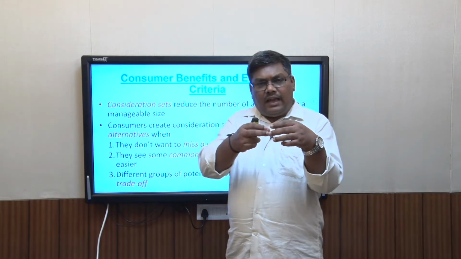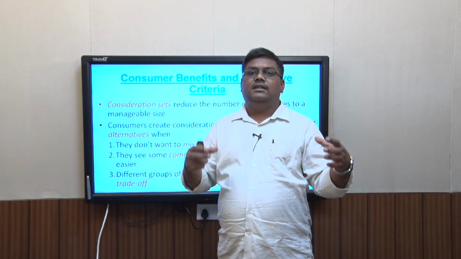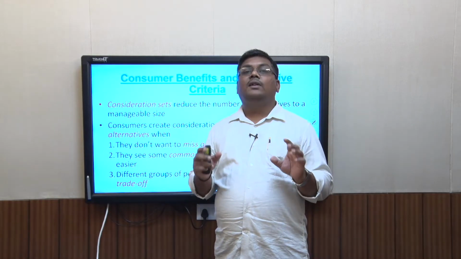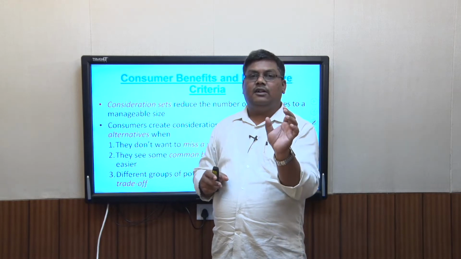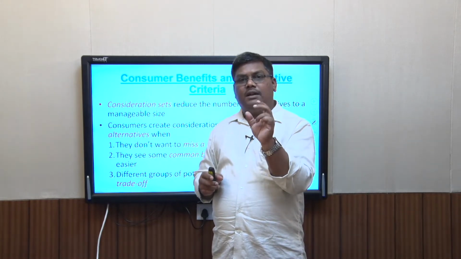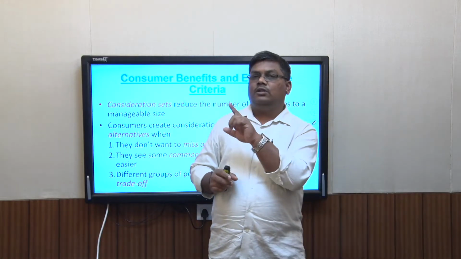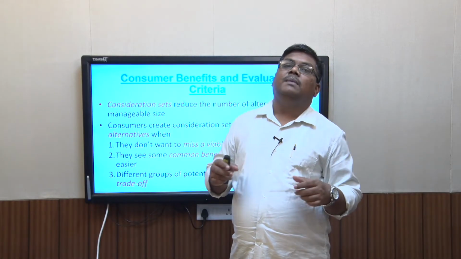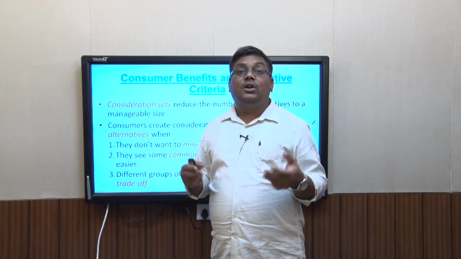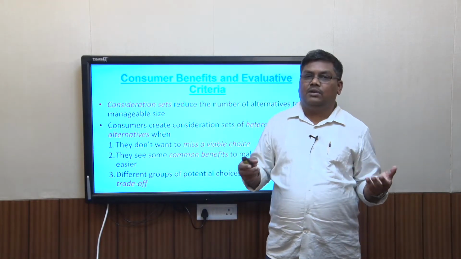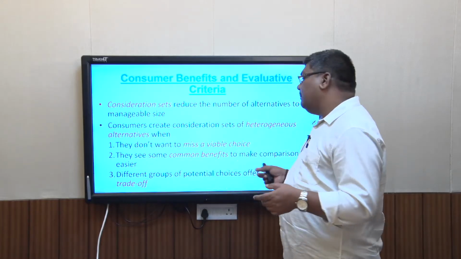When they have a number of products in their consideration set and all of them are different, if product A is offering me some benefit and product B is offering me some other benefit, then I can weigh whether A is more important to me or B. That will make my choice and my decision process easier. That's what is called the benefit trade-off.